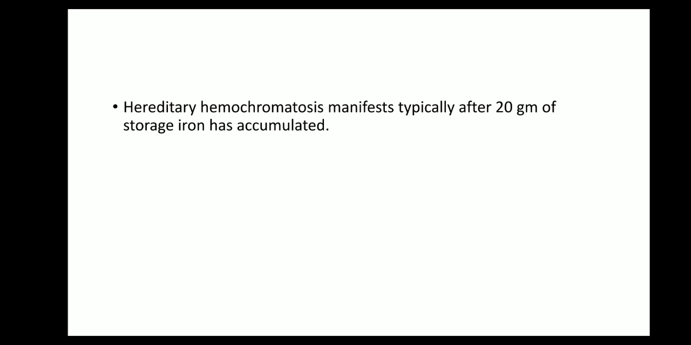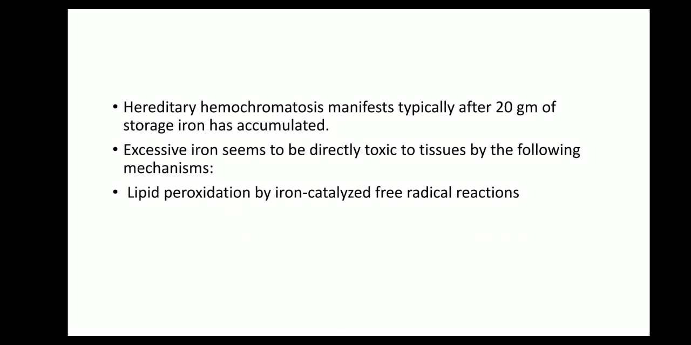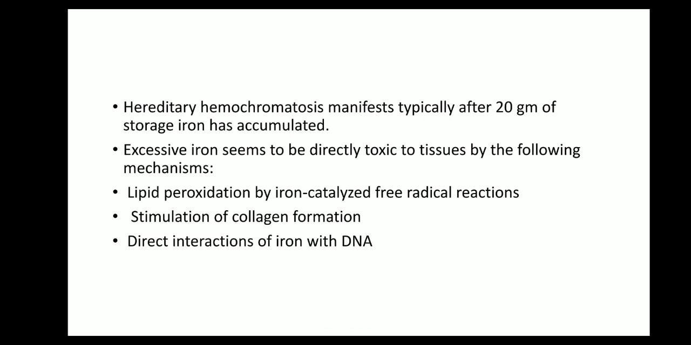Hereditary hemochromatosis manifests typically after 20 grams of storage iron has been accumulated. Excessive iron seems to be directly toxic because of the following mechanisms. First is lipid peroxidation by iron-catalyzed free radical reaction, then stimulation of collagen formation. Third is direct interaction of the iron with the DNA.